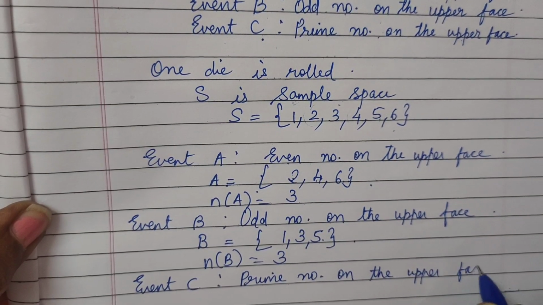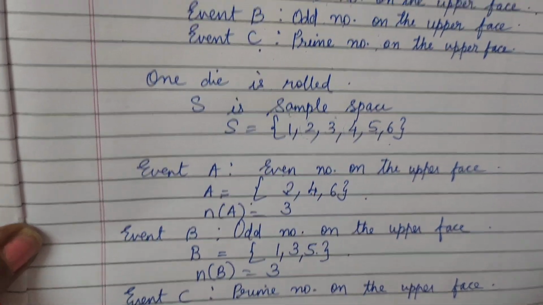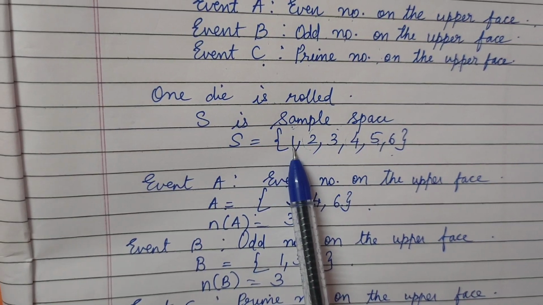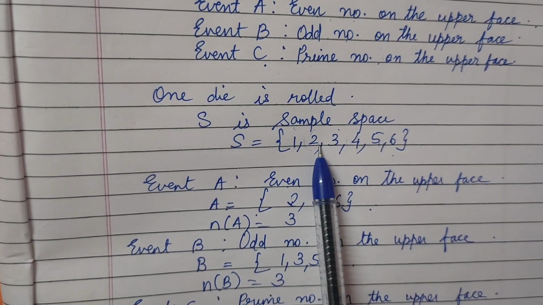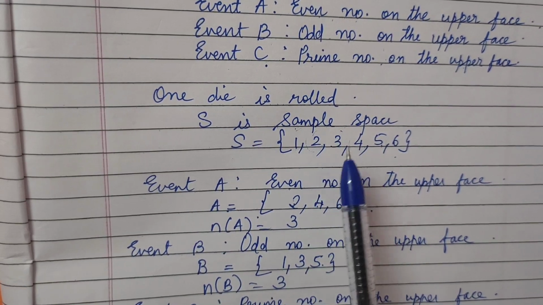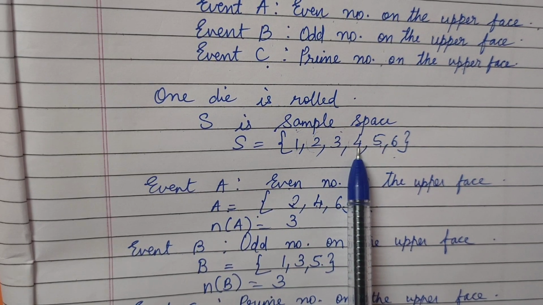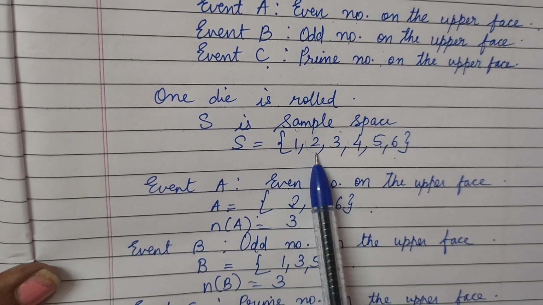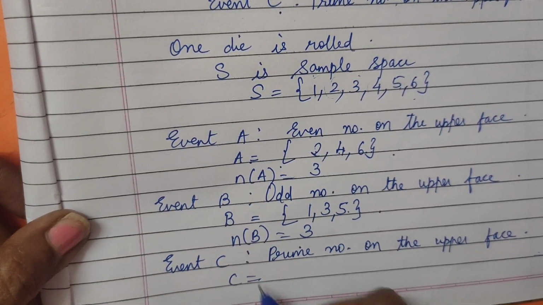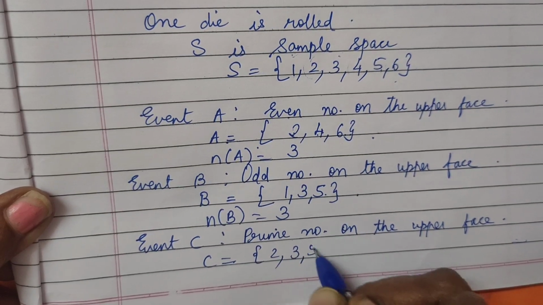I hope you have learnt about prime numbers, that which has only two factors. Where all can have two factors? See, in 1 there is only one factor. 2 has two factors: 1 twos are 2 and 2 ones are 2. So that's the reason. Similarly with 3, and no 4, 4 has more than two factors. So 5. So which numbers do we have? 2, 3 and 5. So we will say C equals 2, 3, 5.